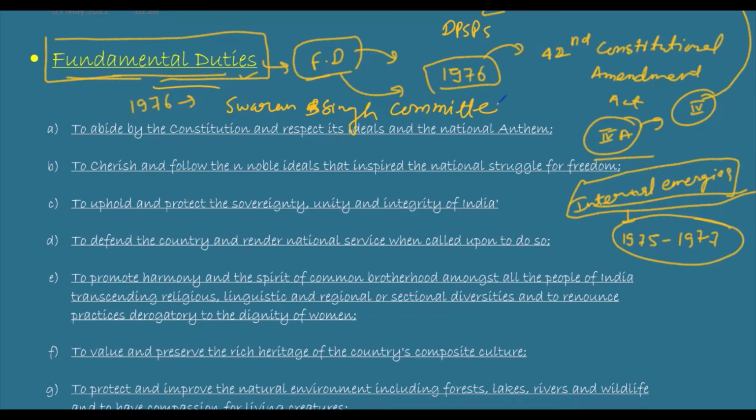This committee recommended that fundamental duties should be included in the constitution. It recommended only 8 duties, out of which some were not accepted, and some others were included in the section of fundamental duties. So this is how fundamental duties came into our constitution.